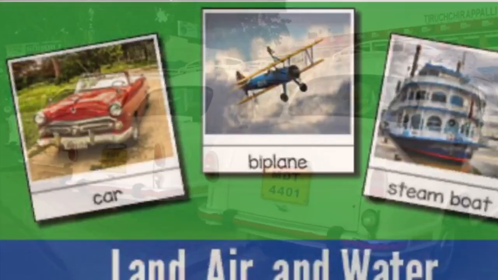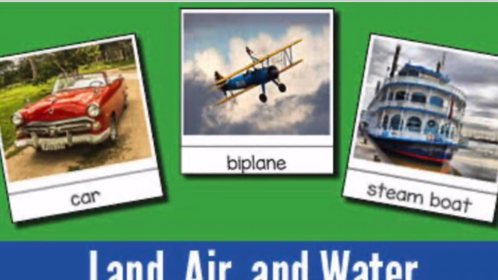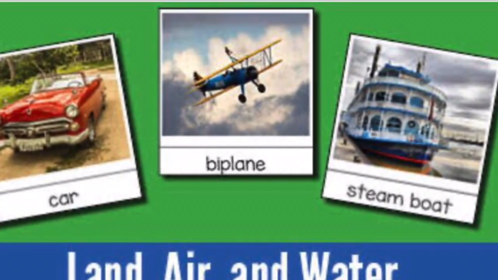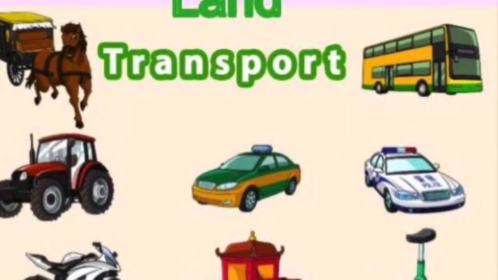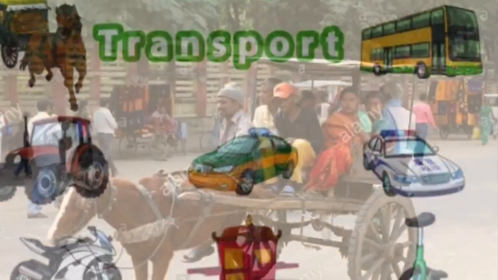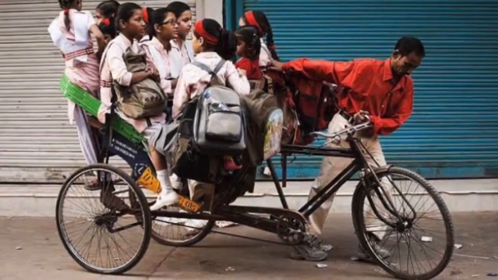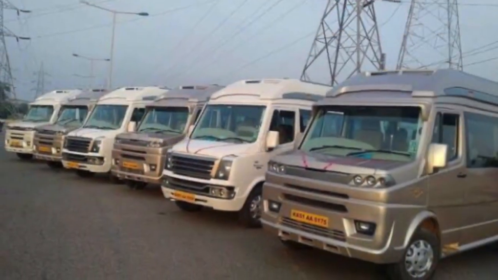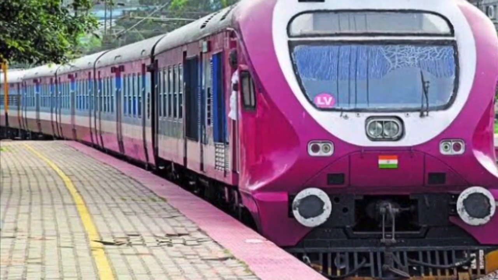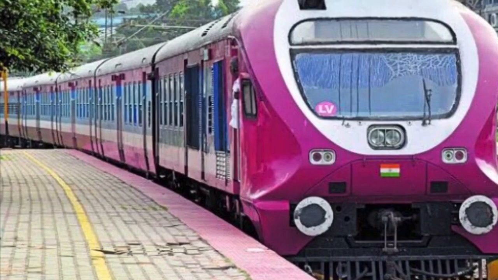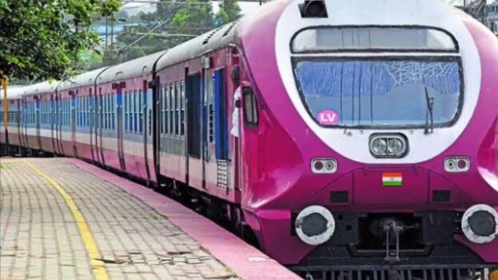There are three main types of transportation: land transport, water transport, air transport. Further, land transport can be divided into two parts. First is roadways. Horse carriages, cycle rickshaw, trams, buses, auto rickshaw, tempo are common forms of road transport. Other one is railways. Railways are the principal mode of transportation for freight and passengers in India.